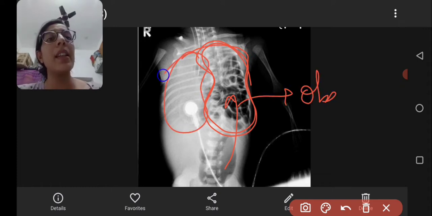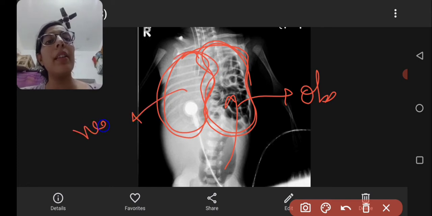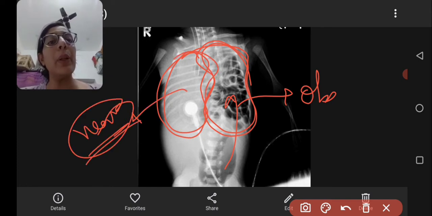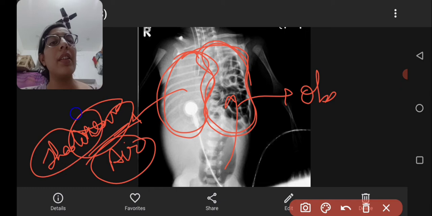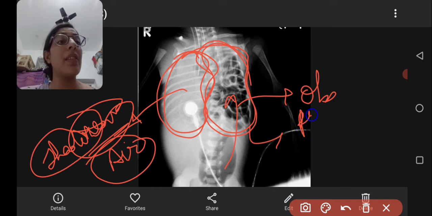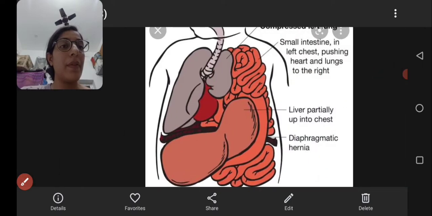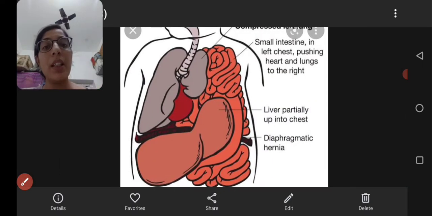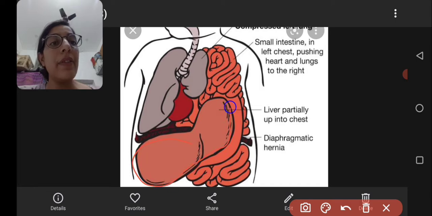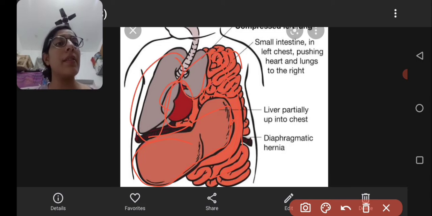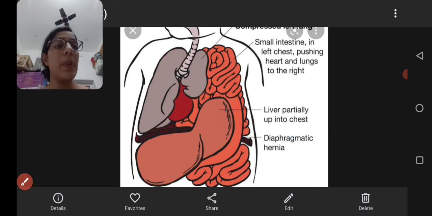Here you can see this is the mediastinal part, the heart, and you are not able to see any air shadow. This leads to pulmonary hypoplasia and increases the risk of death in the newborn. One more image. Look, this is the liver, this is the stomach part, and the intestinal parts are moving upwards, compressing the lungs and the heart here. This one is the Bochdalek hernia.